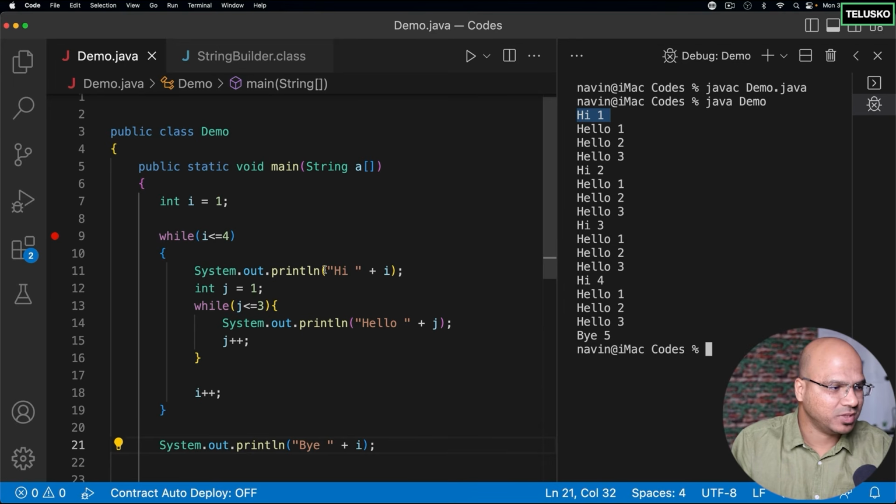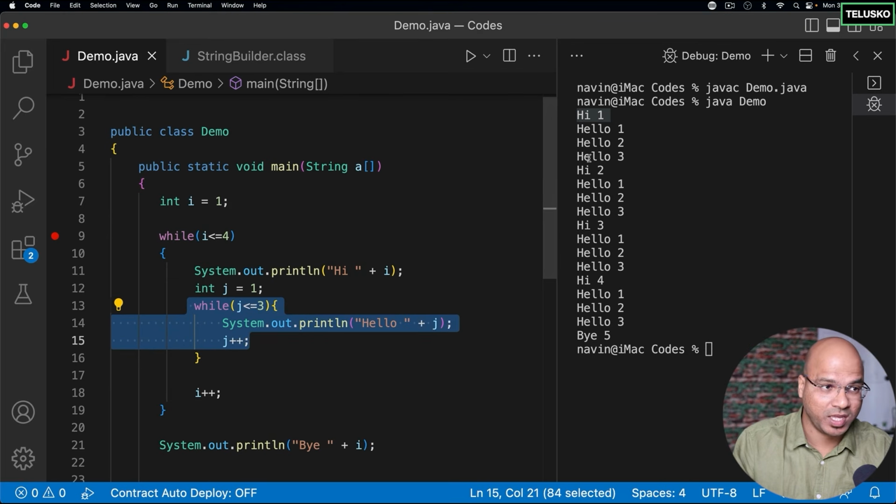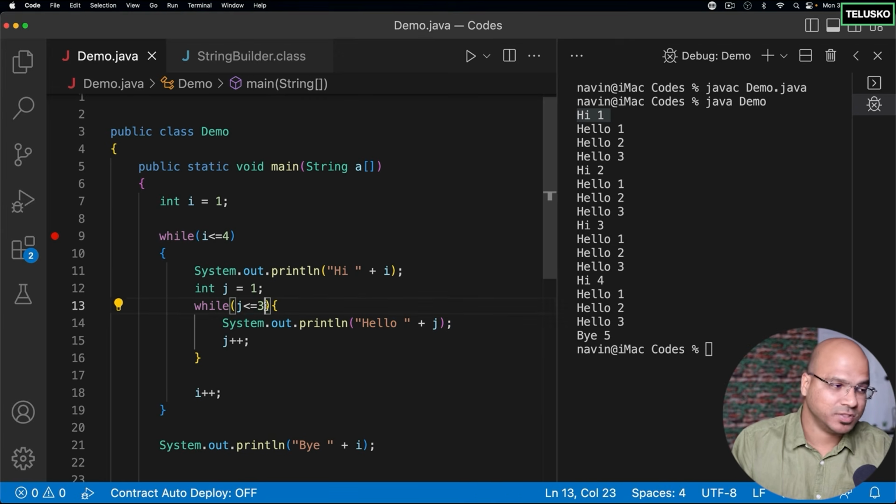Once you execute this hi, it will go for the inner loop where we are saying j is less than equal to 3. So basically it will print this statement 3 times, and then again it will go for the outer loop. The moment this is false, it will execute I++ where it will make I 2.